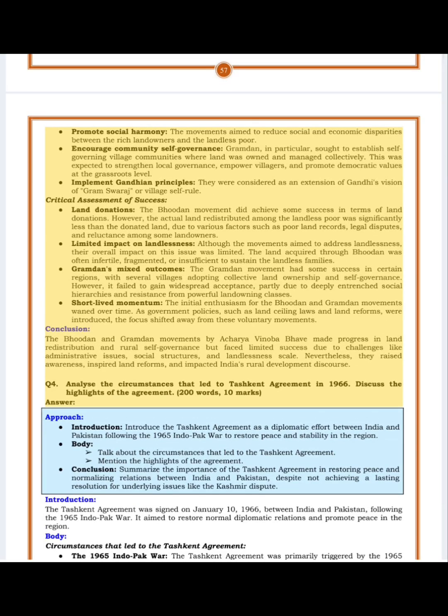Encourage community self-governance. Gramdan, in particular, sought to establish self-governing village communities where land was owned and managed collectively. This was expected to strengthen local governance, empower villages, and promote democratic values at the grassroots level. Implement Gandhian principles. They were considered as an extension of Gandhi's vision of Gram Swaraj, or village self-rule.